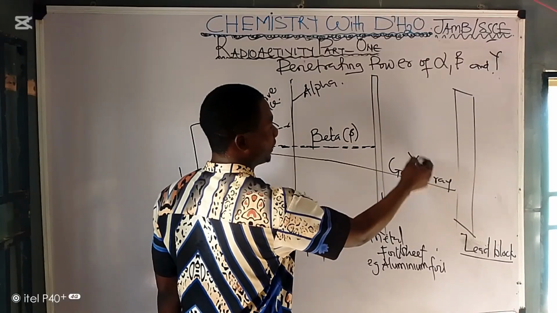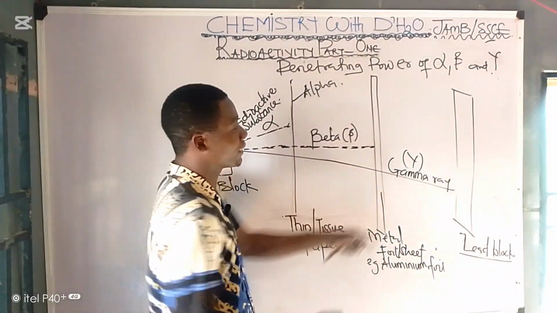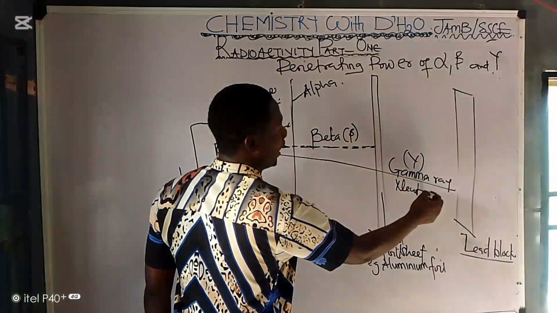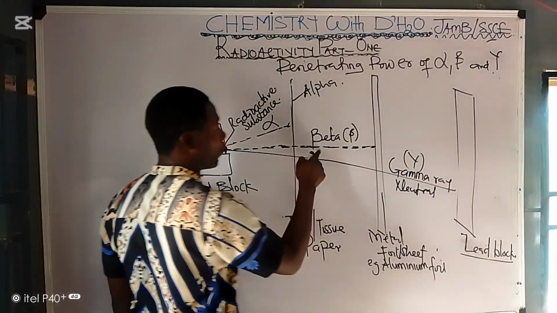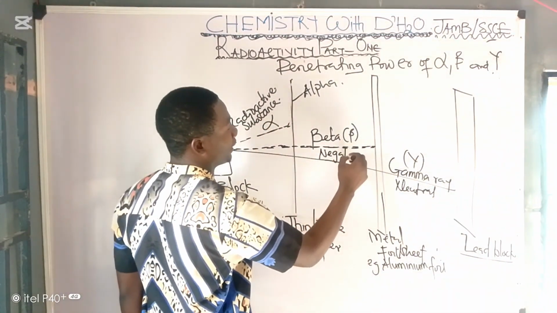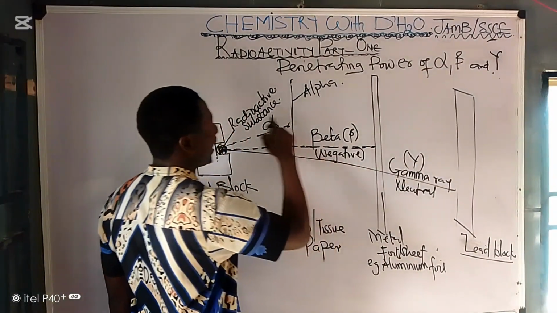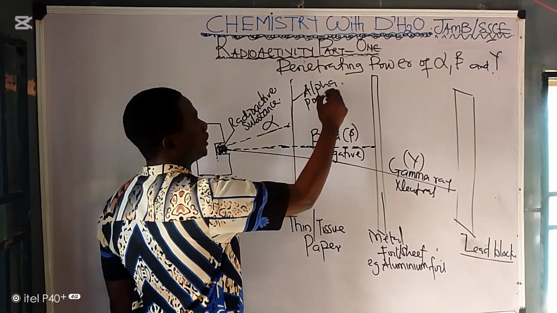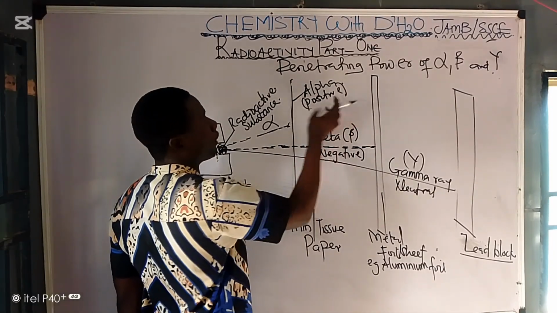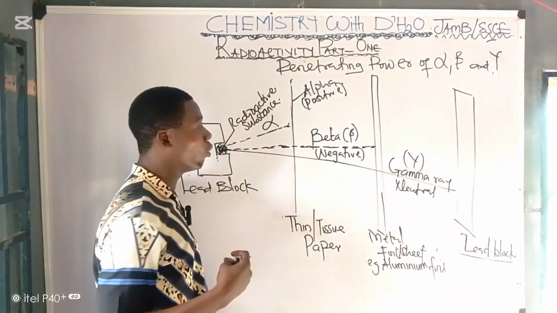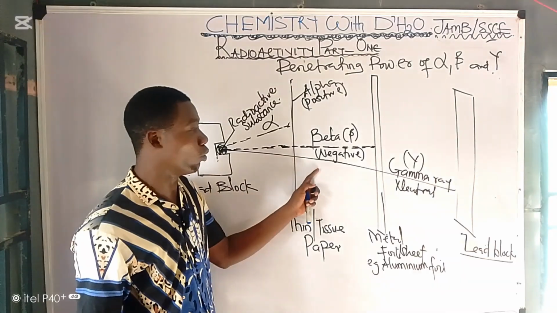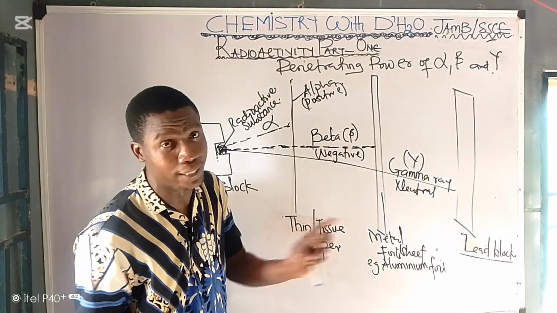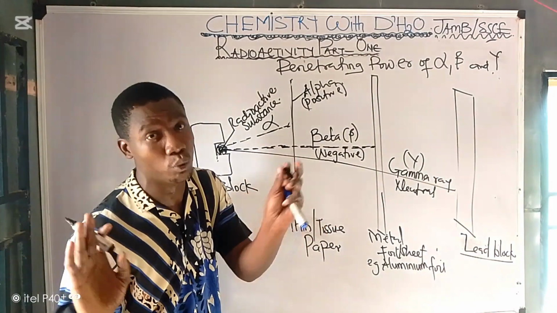Okay? Don't forget their symbol. Don't forget that this guy is what? Neutral. Don't forget that this guy is what? Negative. And don't forget that alpha is what? Positive. Take note of that. Don't forget that alpha goes to the negative pole, beta goes to the positive pole, gamma is not deflected because it is neutral and highly what?